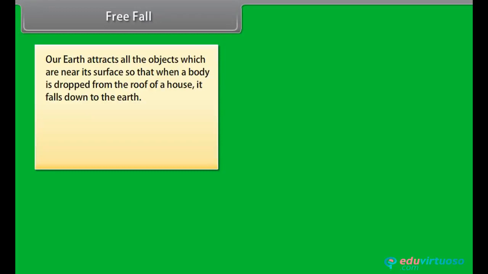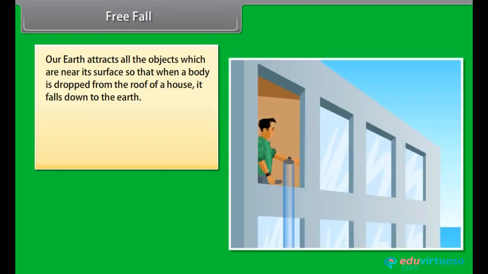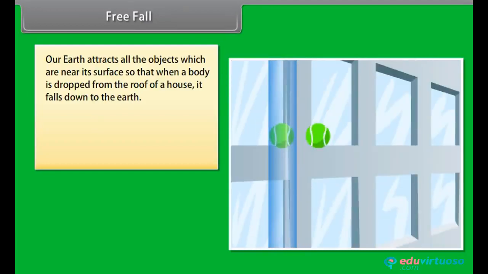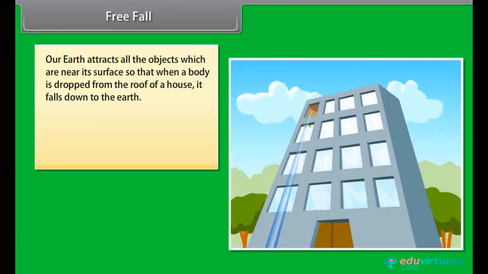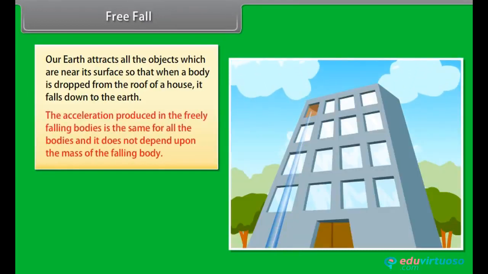Free fall. Our earth attracts all the objects which are near its surface, so that when a body is dropped from the roof of a house, it falls down to the earth. The acceleration produced in freely falling bodies is the same for all bodies and does not depend upon the mass of the falling body.